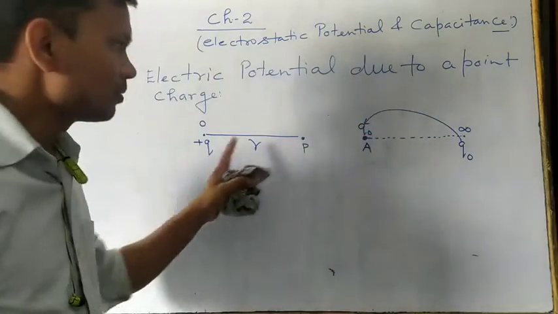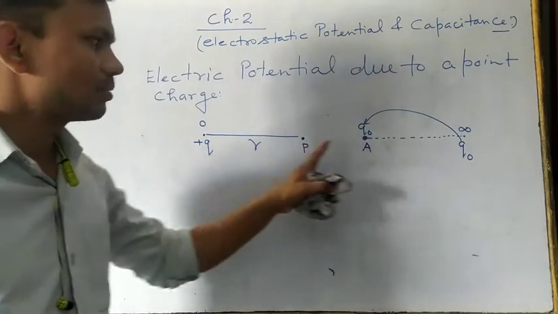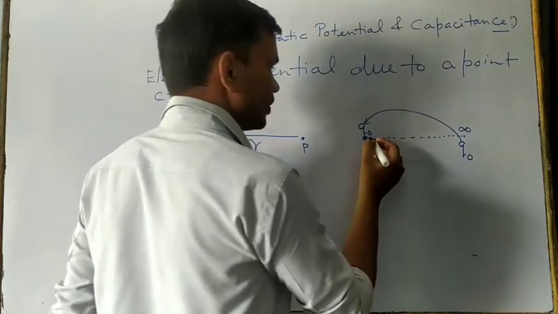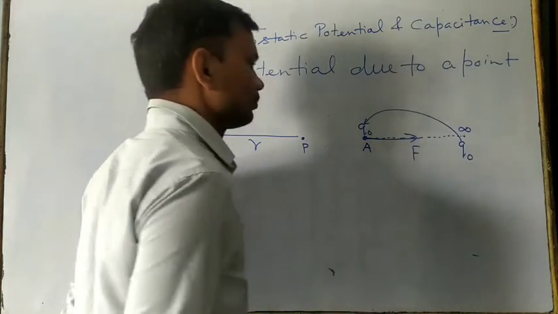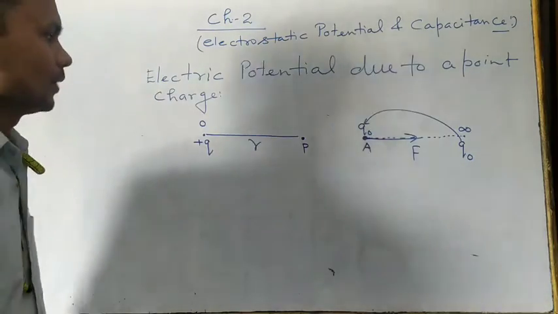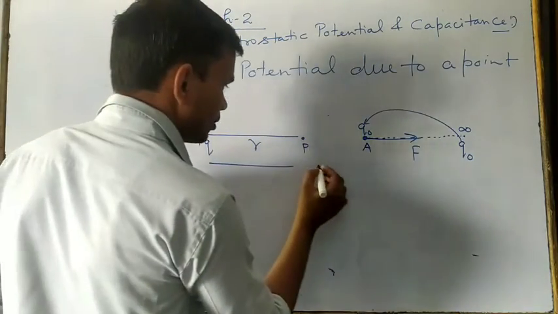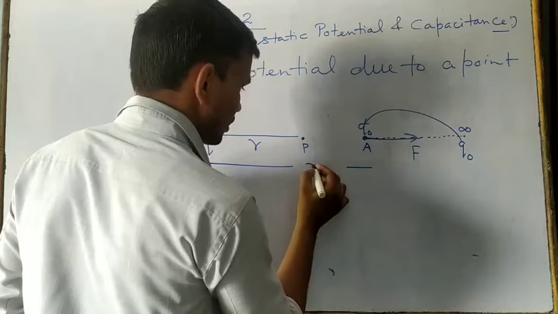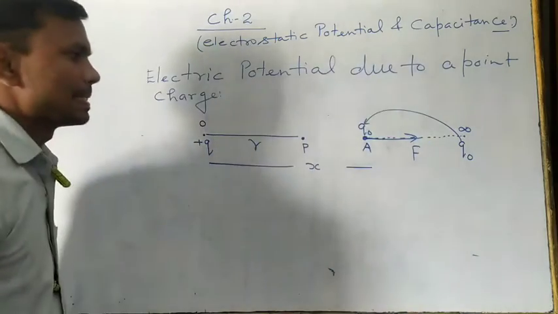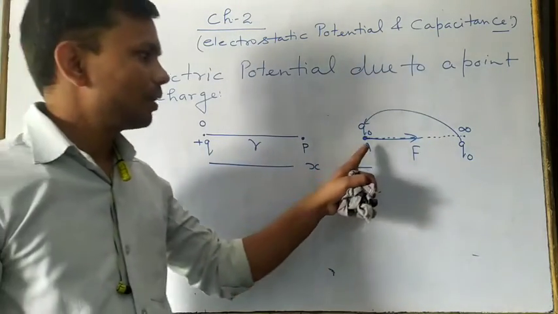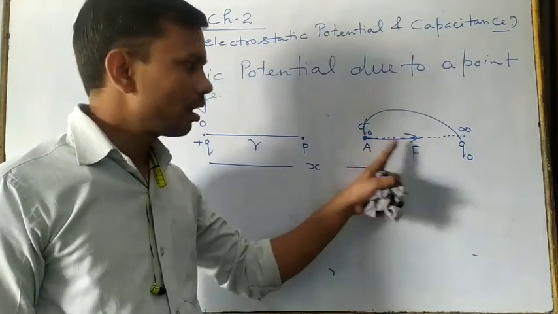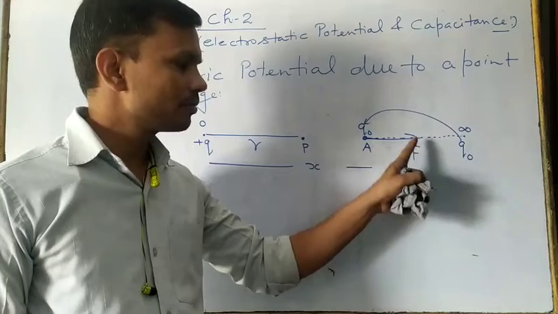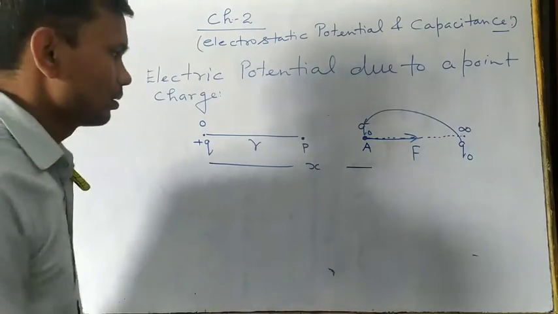then electrostatic force of repulsion is there, because this is positive, this is also positive. Then the direction of the electrostatic force is in this direction, suppose this is the F. And this distance, suppose this is the X distance. Then when we keep this unit positive test charge at this point A, how much electrostatic repulsive force is there, that we want to calculate.